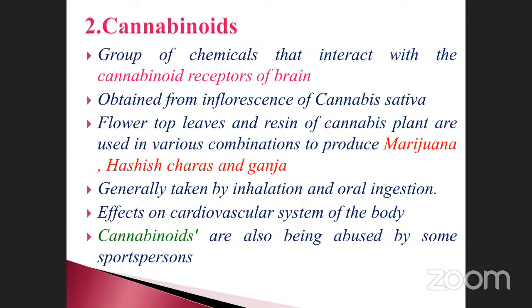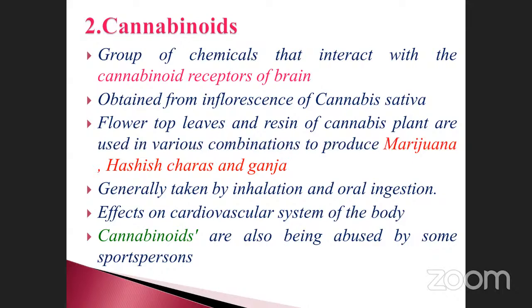Okay, note it in cannabinoids. It's also one of the chemical substances or drugs, a group of chemicals. That is very, very important. They interact with the cannabinoid receptor of the brain, obtained from the inflorescence of, note it down, this is very, very important, Cannabis sativa. Last time they asked the question. Cannabis sativa. Note it down.